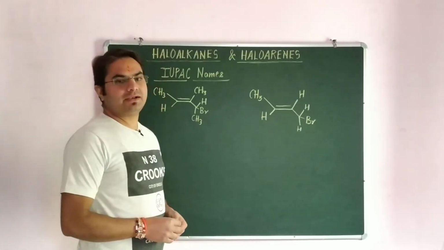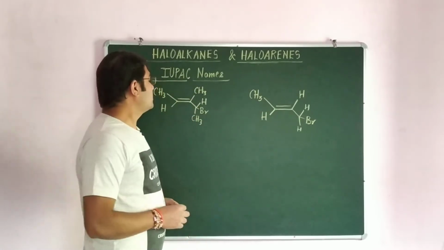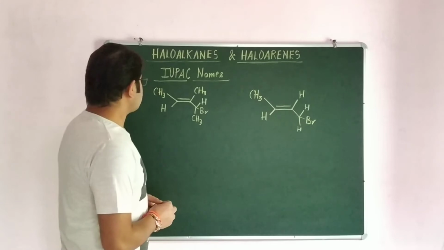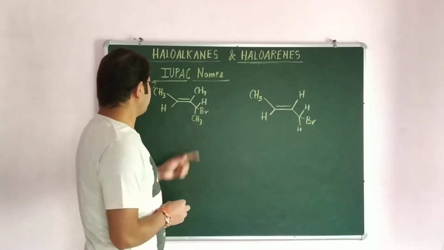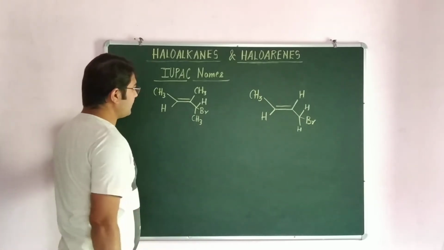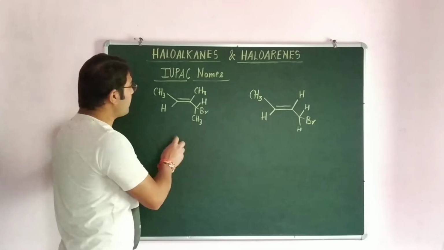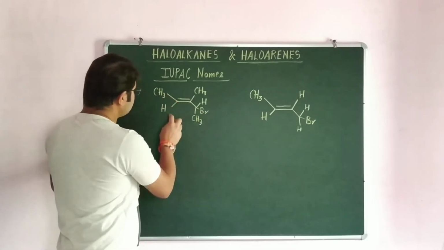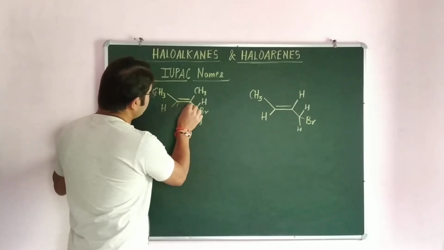Now I will tell you about the IUPAC names of these two compounds. Here are the bond line notations, the bond line representations of compounds. First we have to identify exactly the formula of the compound. It is very simple, where these double bonds are present, carbon and carbon.